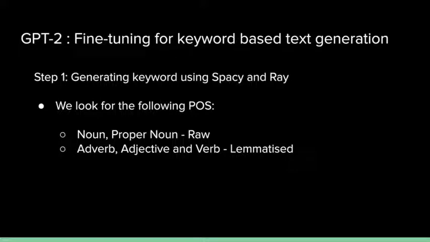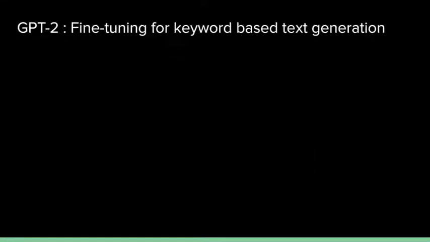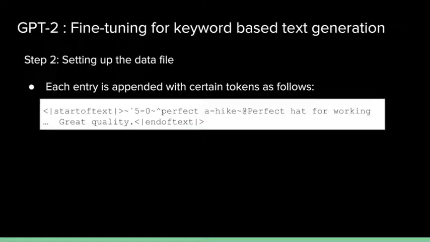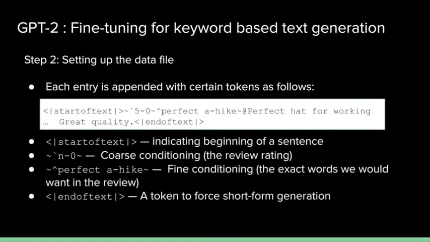Following which, once the keyword is generated, we pack it into our input file. We have a start of text token that indicates the beginning of our sentence. Then we have our coarse conditioning, the review rating, which is given by either 1 to 5, followed by the exact keywords which we want in our review, which serves as a fine conditioning. And finally, since GPT-2 is designed to make long-form text, we add this extra token at the end to instruct the language model to truncate the generation once this particular end of text token is predicted.